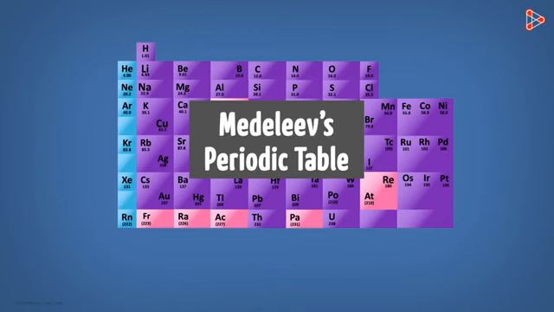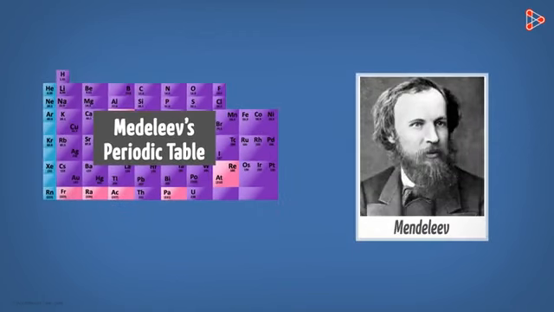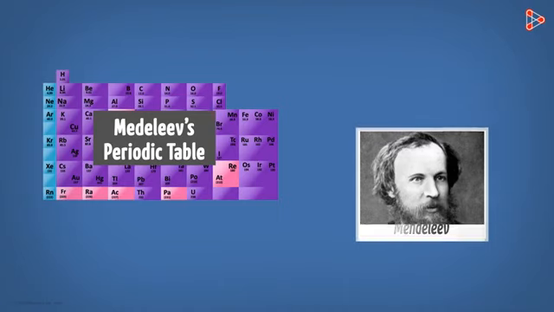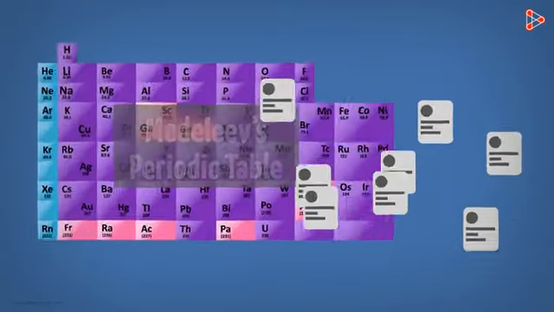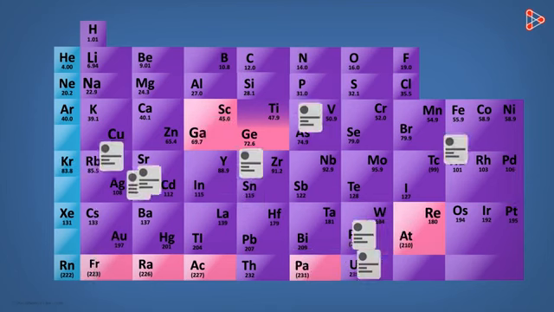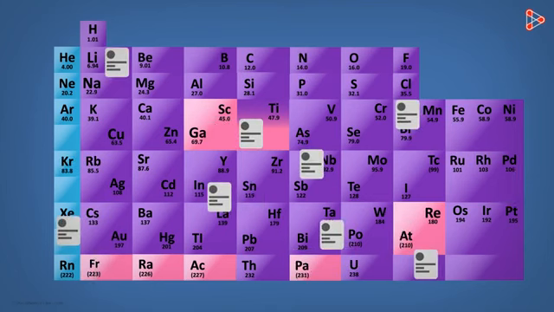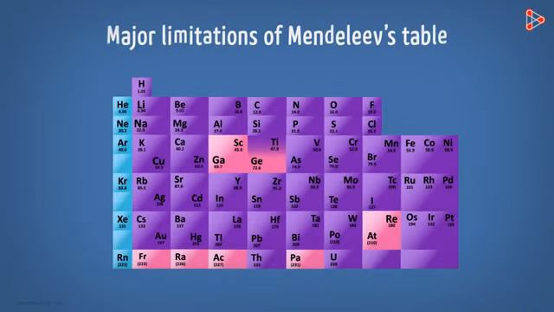The periodic table put forth by Mendeleev was quite well defined, but it wasn't the best table ever. Why do I say so? It's because with time, the number of elements being discovered increased, and fitting them into the table according to the periodic law by Mendeleev seemed difficult. Also, we have taken a look at the major limitations of the periodic table by Mendeleev.